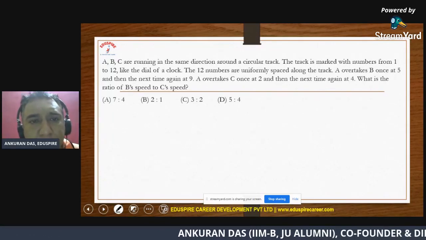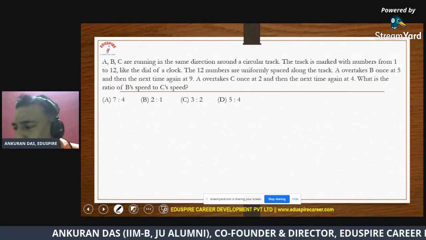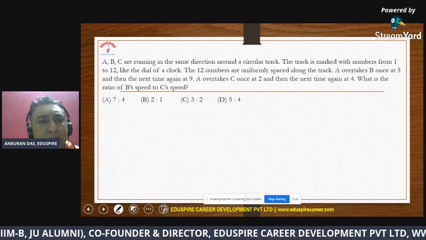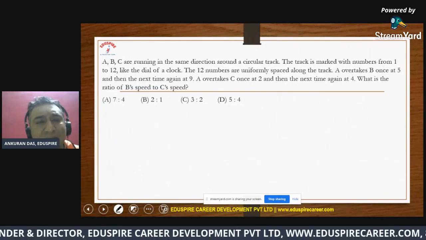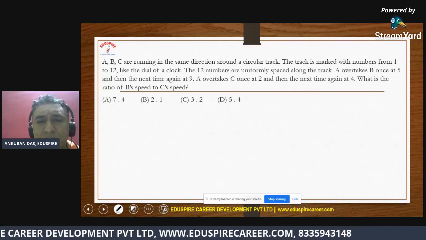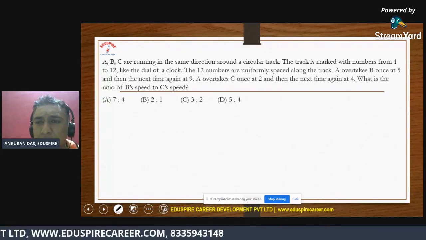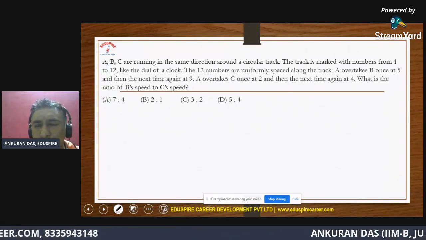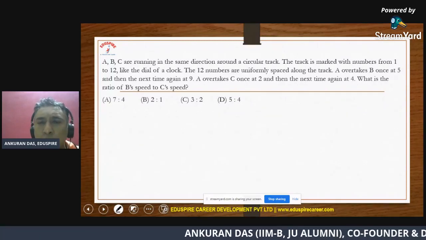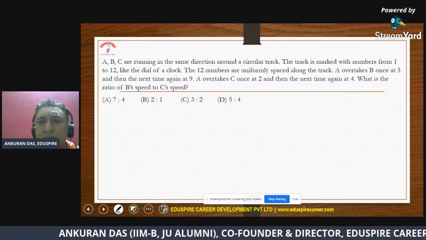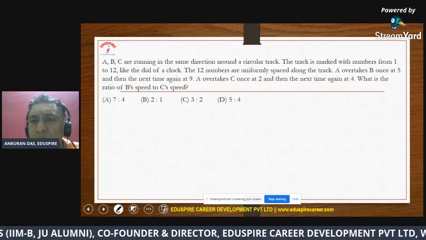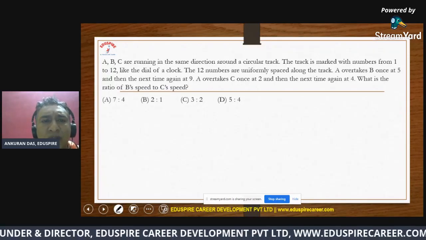So if you look at the second question, they have basically said A, B, and C are running in the same direction around a circular track. So it looks like a clock. Basically, a clock is also circular in that sense. The track is marked with numbers from 1 to 12, like the dial of a clock.